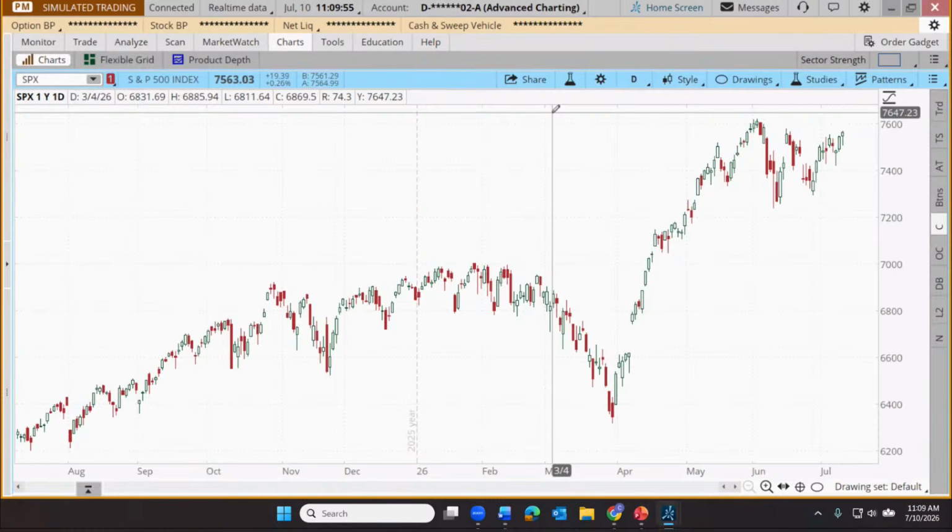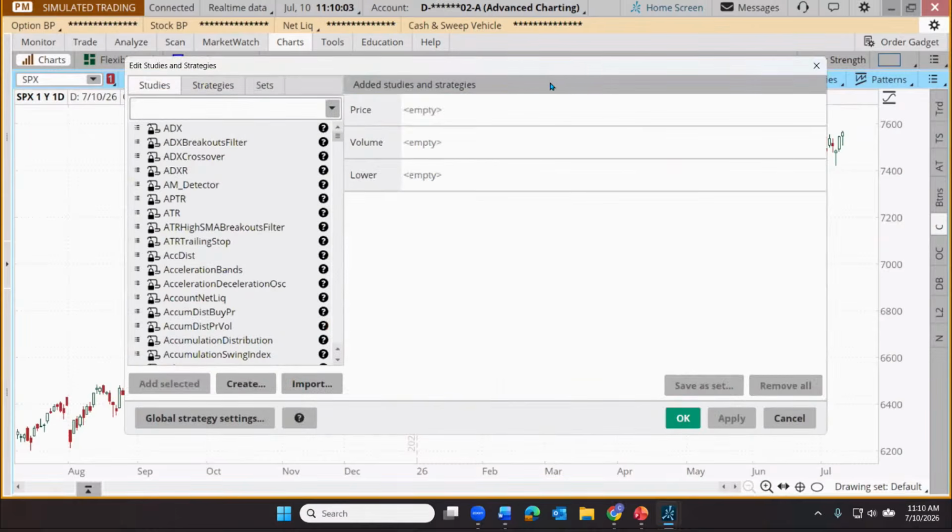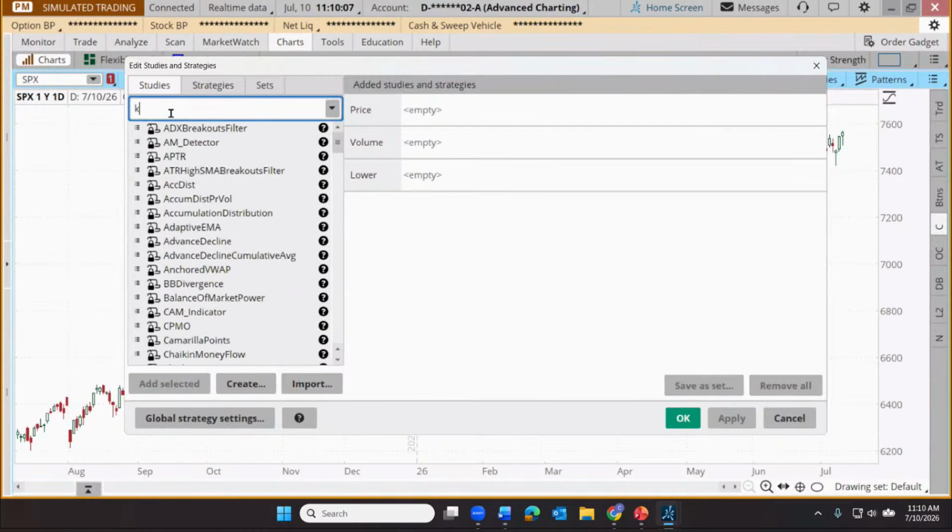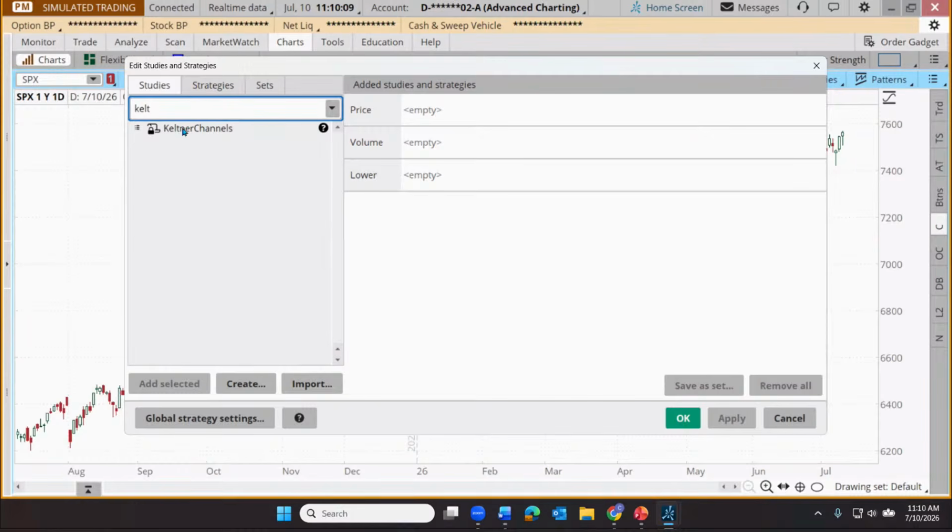But I want to stay here on the S&P 500 because there's been an interesting recent development relating to Keltner channels. Let's apply the channels to the chart. I'm going to go up here to our Flask icon. Let's type in Keltner, for Chester Keltner, who was the creator of this indicator way back in 1960.